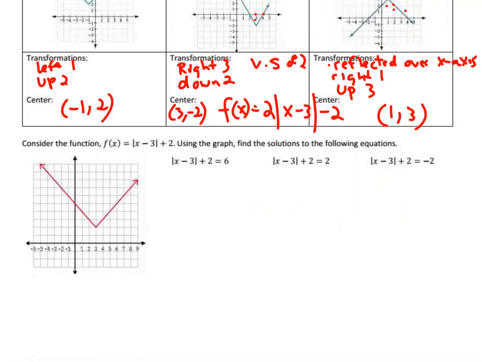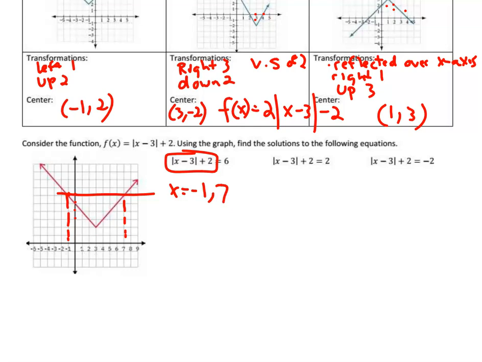Okay, last one for this lesson wants us to use the graph to solve. So the graph, absolute value of x minus 3 plus 2 is already there. We don't have to do anything to that unless graph it if it wasn't given, but it is. Where does the graph equal 6? So let me go up 1, 2, 3, 4, 5, 6. When is y 6? Well, one of those x numbers was -1, and the other one was x equals 7.